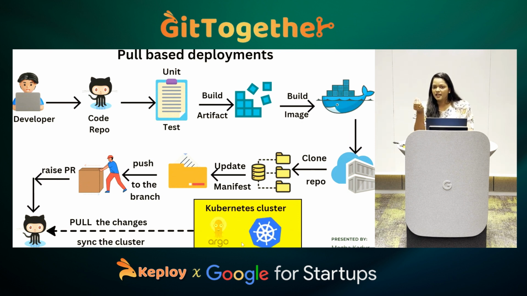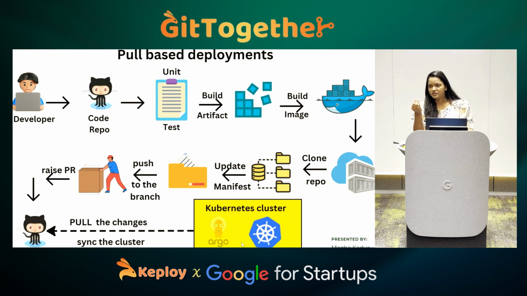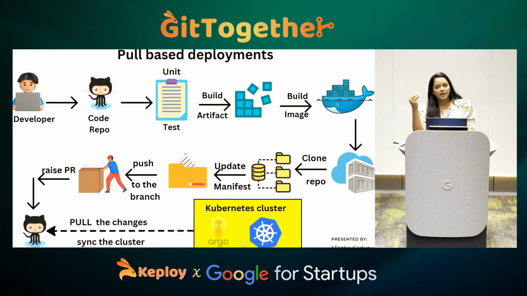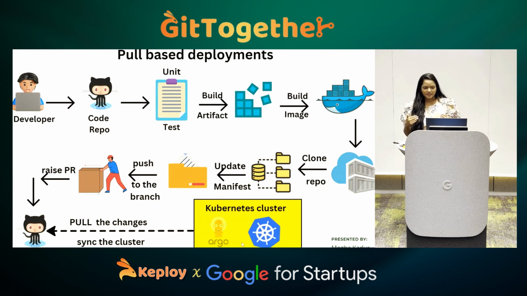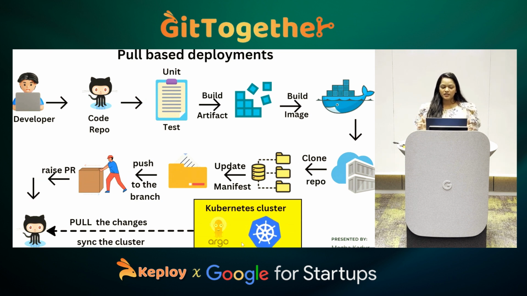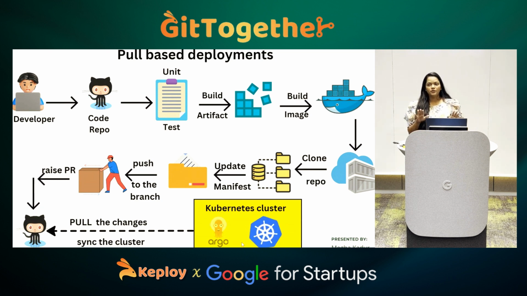We'll take an example where a new Docker image has been generated. We want the latest version to be deployed. We'll make the change, we'll update the manifest file, we'll push it to our own feature branch where we are testing it, we'll raise a PR, and it gets merged into the code repository.